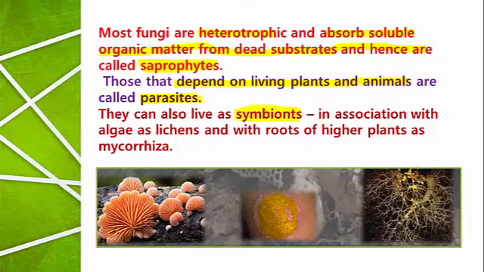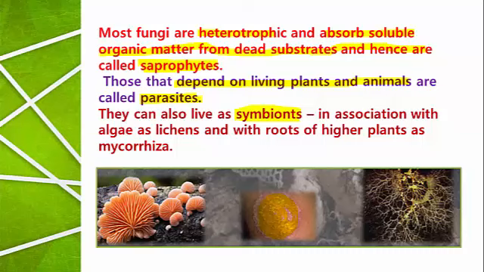What is that symbiotic association? Two completely different organisms are living together, present together, surviving together, and both of them are benefited from each other. Such kind of association is called symbiotic association.